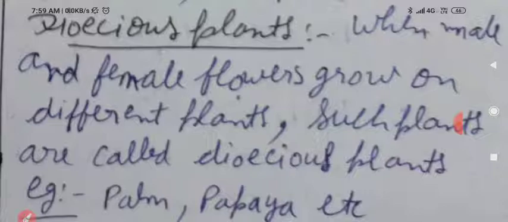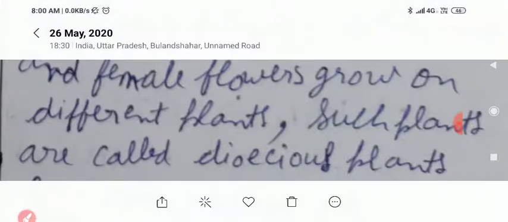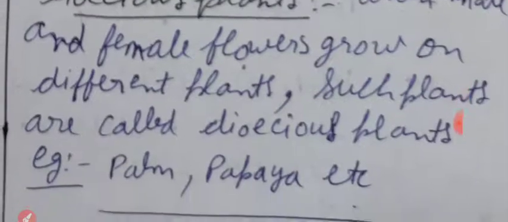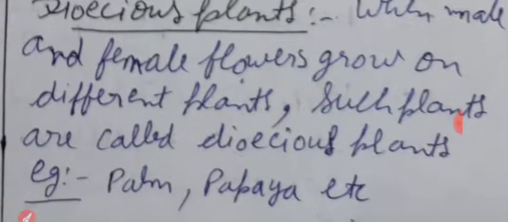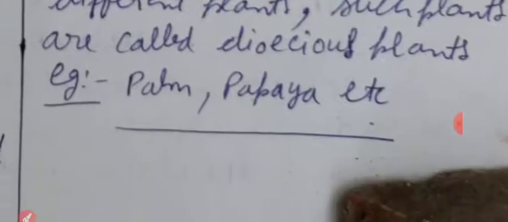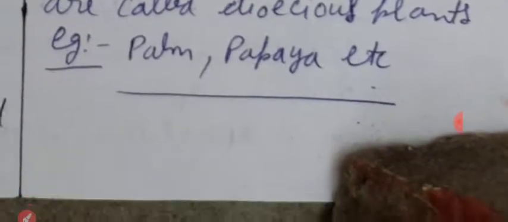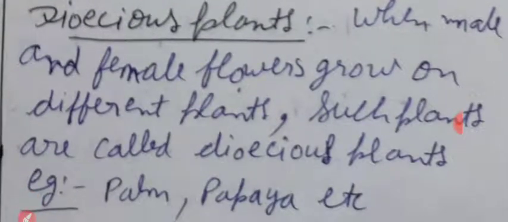Example, so my dear students, dioecious plants, all of you have written.